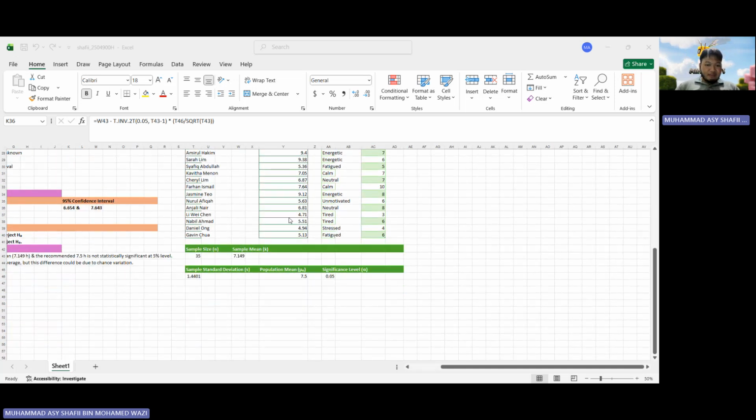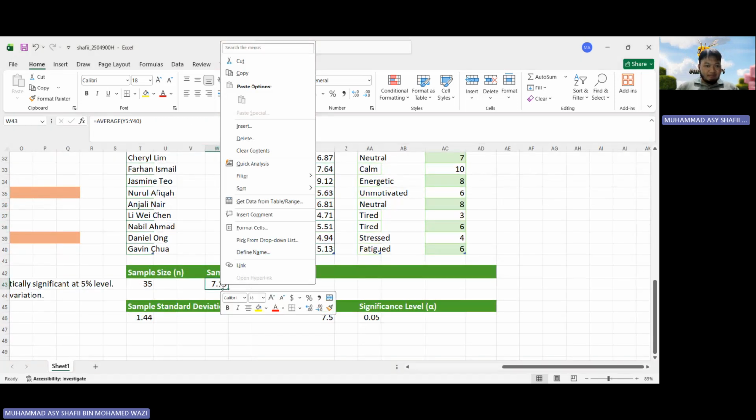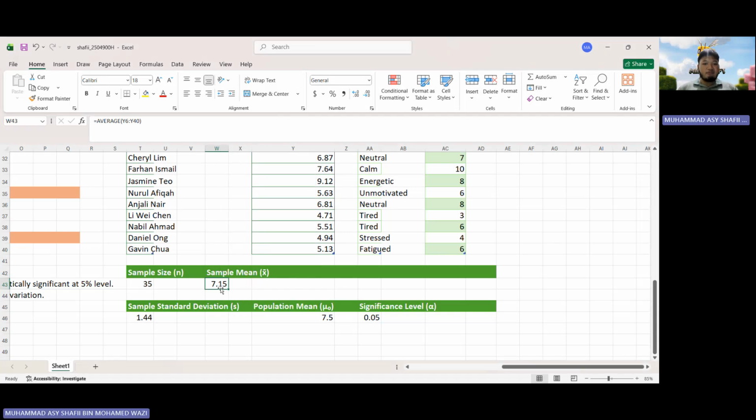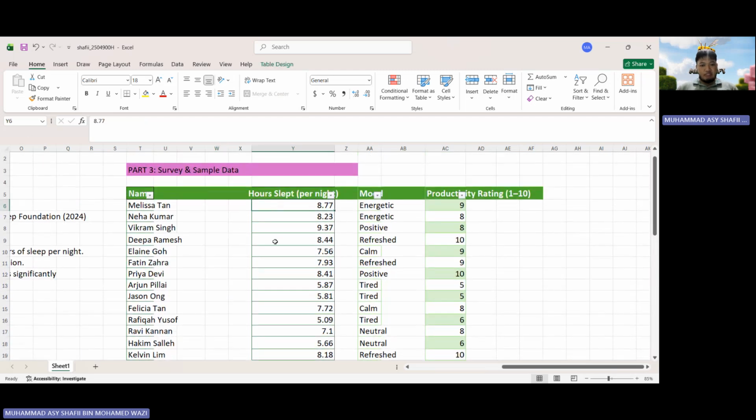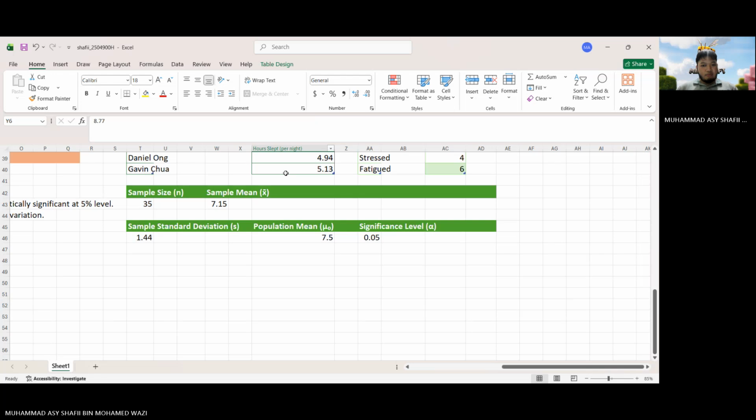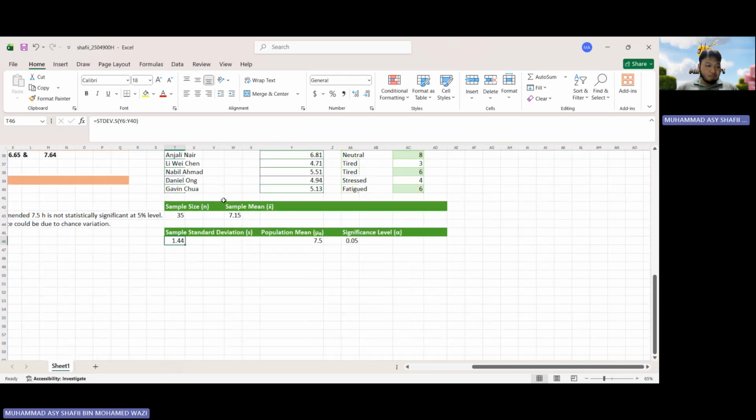As you can see here, my sample mean is 7.15 hours. This is the formula, and the column here is Y6 to Y40. Y6 is here, and Y40 is here. My sample standard deviation is 1.44. This is the formula, and the column is the same as for the sample mean.